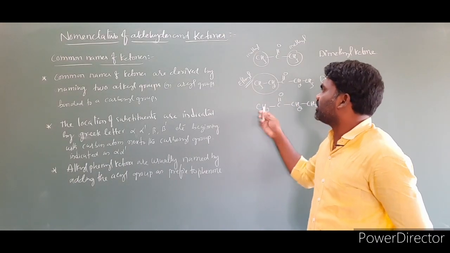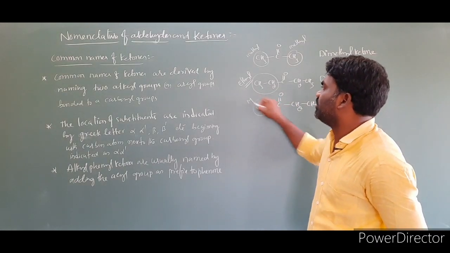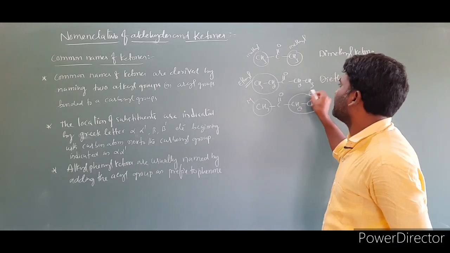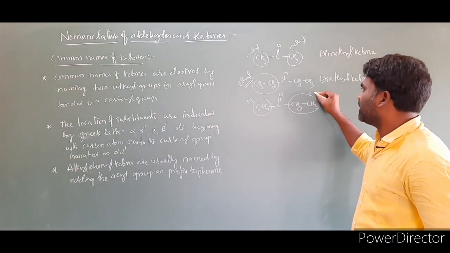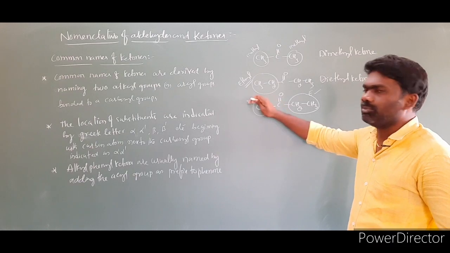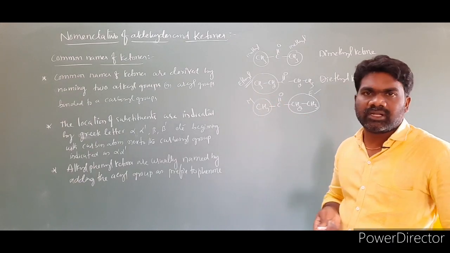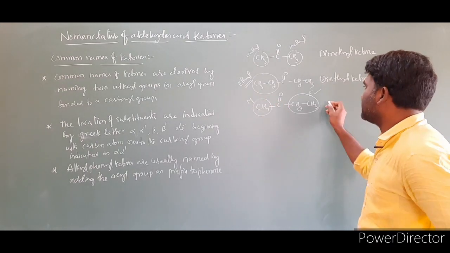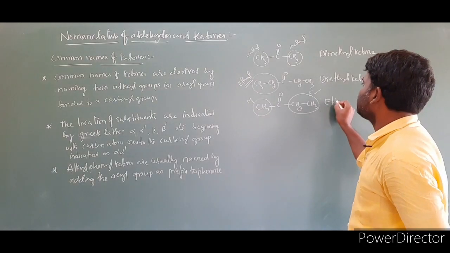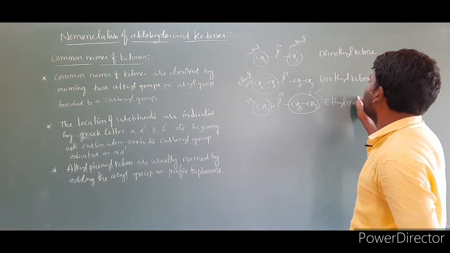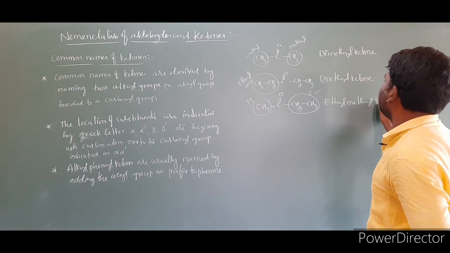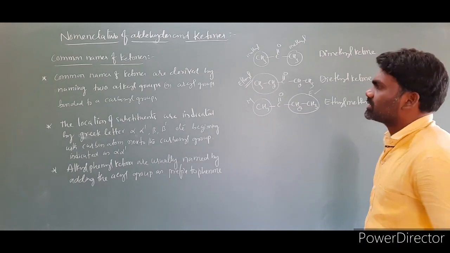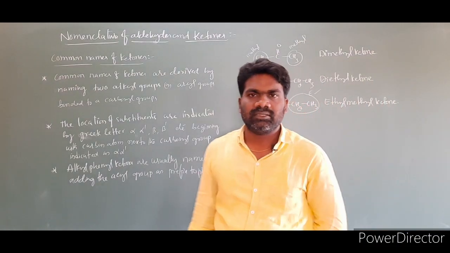Methyl starts with M, ethyl starts with E. In alphabetical order, E we write first, then M. The name of the compound we end with ketone. The name is ethyl methyl ketone.